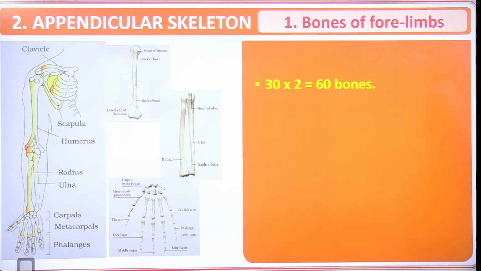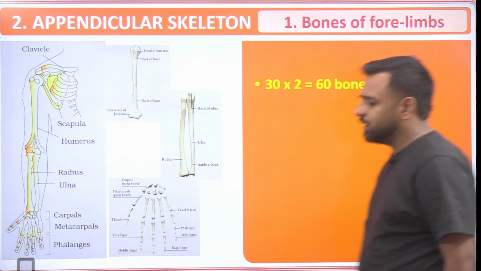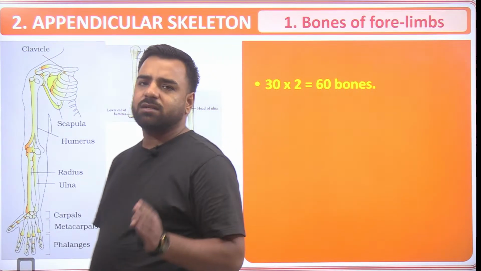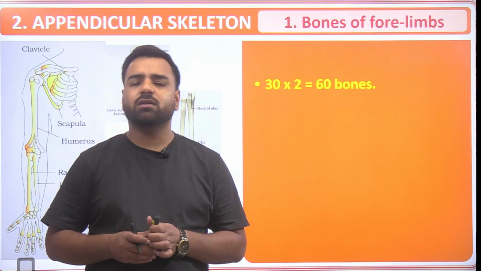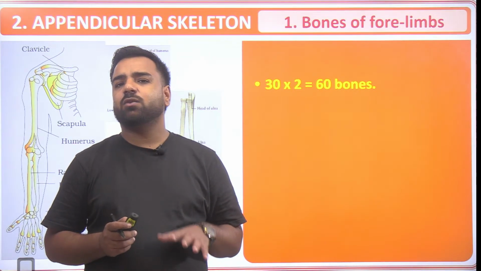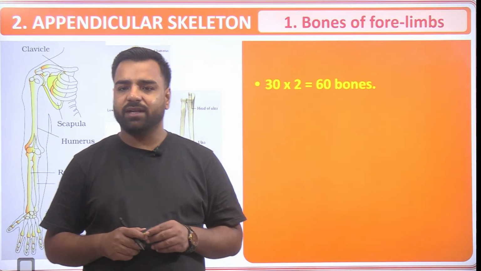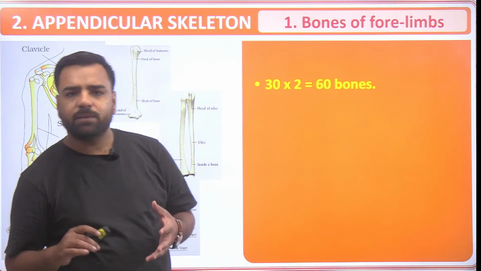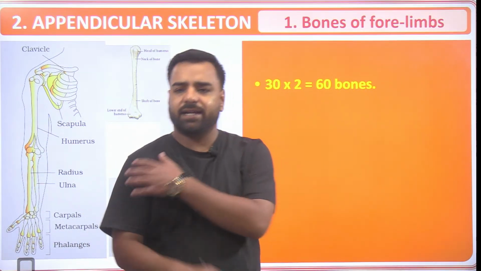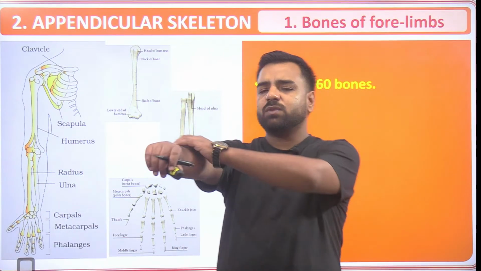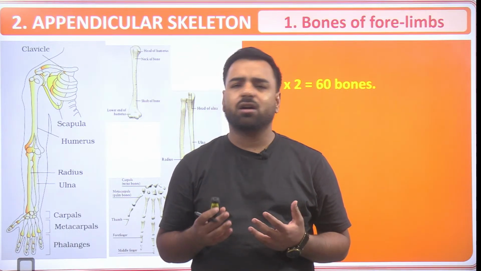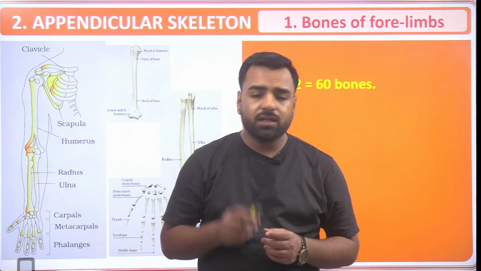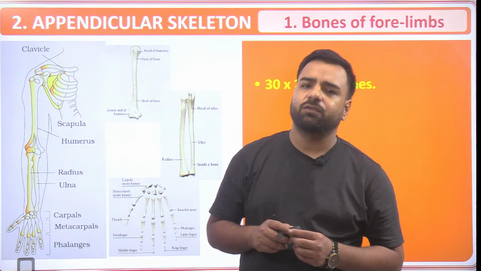Okay. Now guys, let's talk about the bones of the limbs. We have discussed the 80 bones in the axial part. What about appendicular? In the appendicular system, there are a total of 126 bones, right? So how do we count them? First of all, we'll start with the hand. This limb is known as the forelimb, because earlier, if I talk about the theory of evolution, who gave it? Charles Darwin actually gave us the theory of evolution, right?